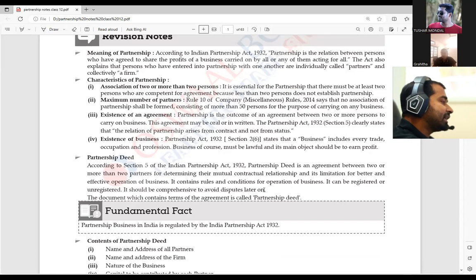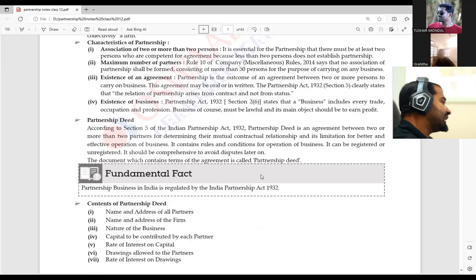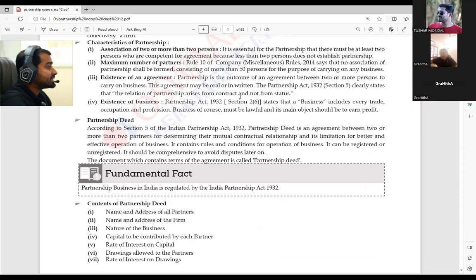The important things are written in the form of a document, that is known as the partnership deed. Now the question is: as per the Partnership Act 1932, is it compulsory to make the partnership deed? The answer is no, it is not compulsory to make the partnership deed.